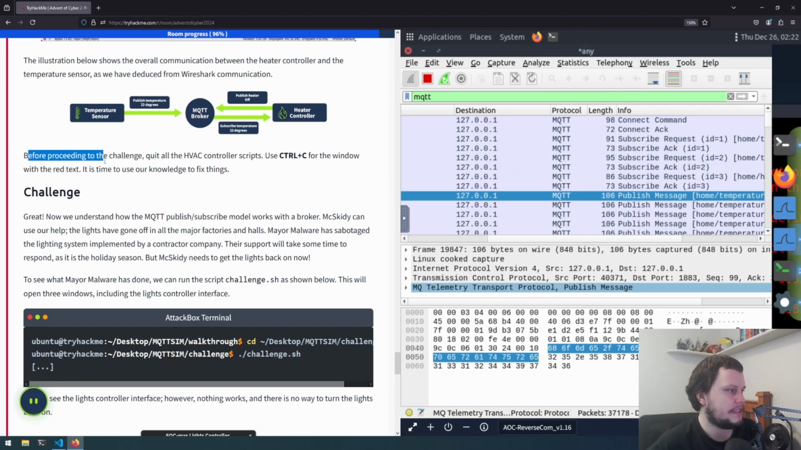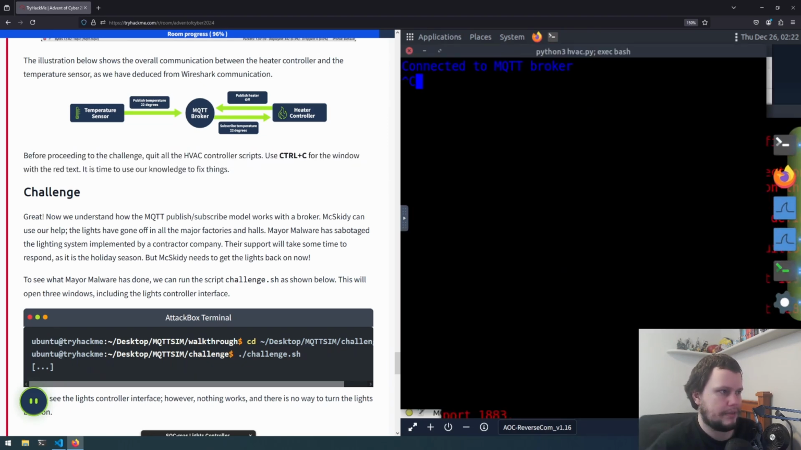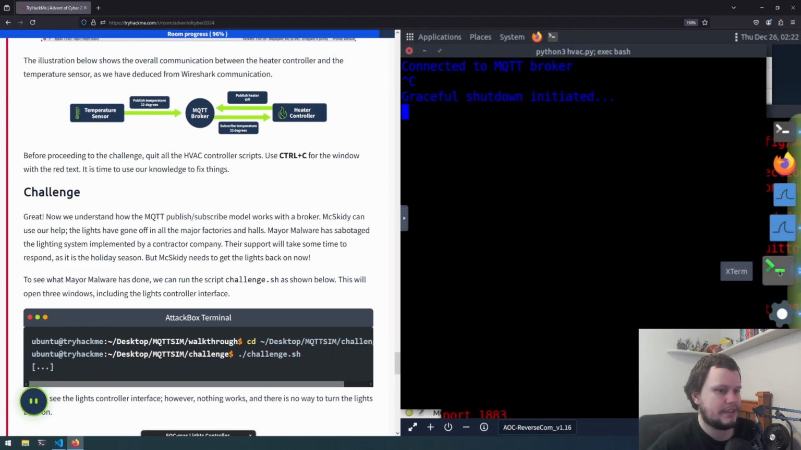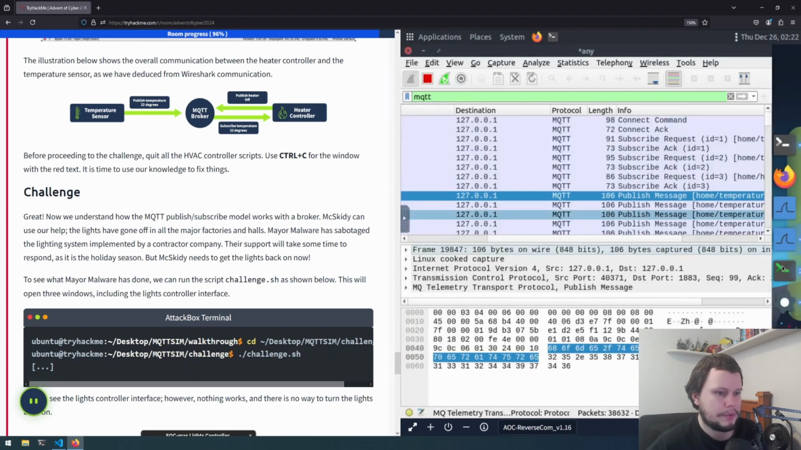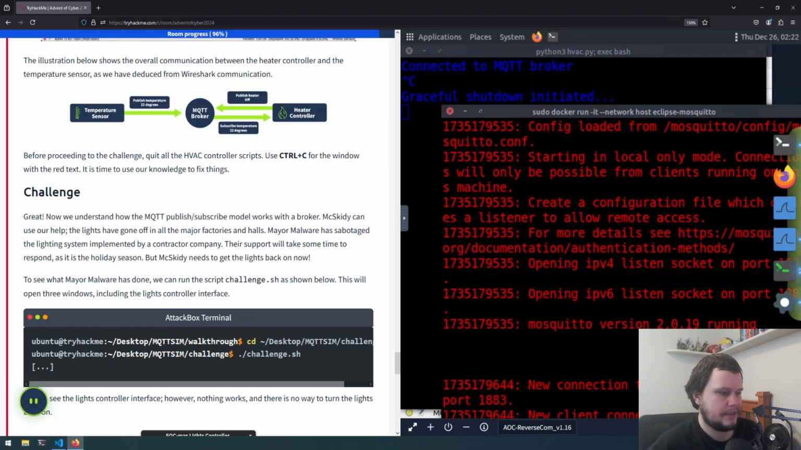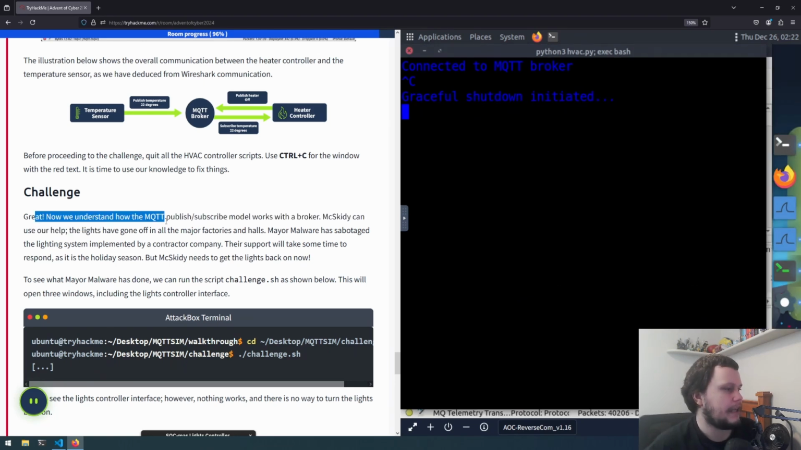Before proceeding to the challenge, quit all the HVAC control scripts. So inside of here, Control C. Okay, so I had to do Control C before, which is why it wasn't working, and do that here. So now we understand how the MQTT publish subscribe model works with the broker.